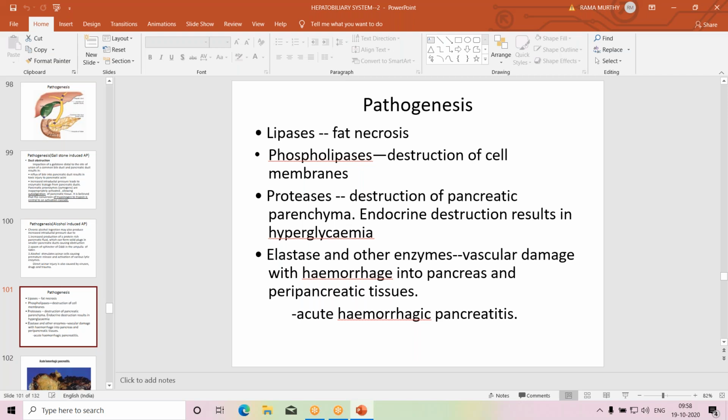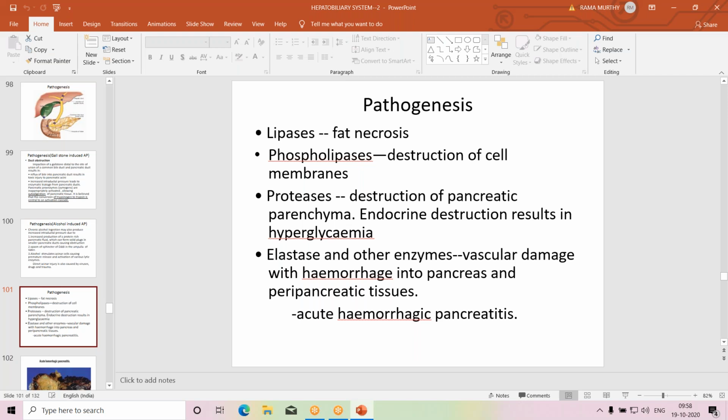And in severe cases, they also cause destruction of the endocrine islets of Langerhans. When the beta cells are destroyed, that will produce hyperglycemia, that is diabetes mellitus. That occurs in severe cases.